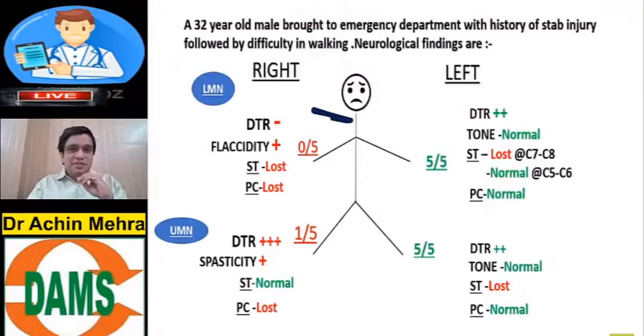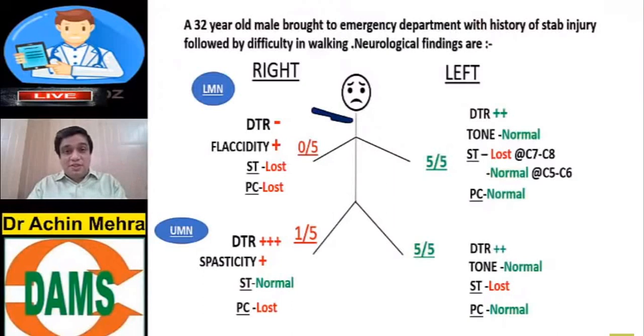If someone suffers a stab injury, you can have a transection of the spinal cord. May not be complete, but a hemisection. So at the level of the lesion, we get LMN weakness. Below the level of the lesion, we get UMN weakness on the same side, ipsilateral. At the level of the lesion, the spinothalamic is lost. Yes, on the same side, ipsilateral.